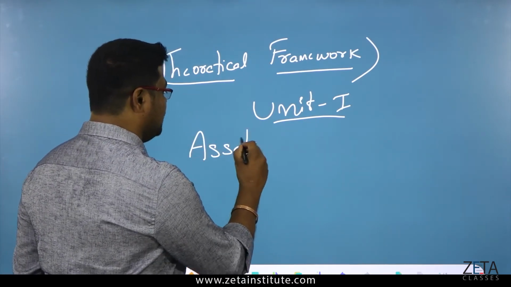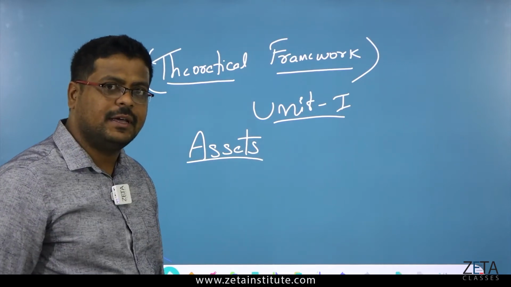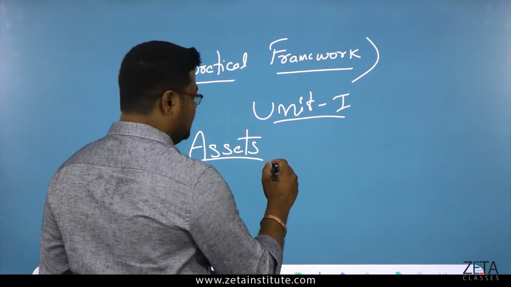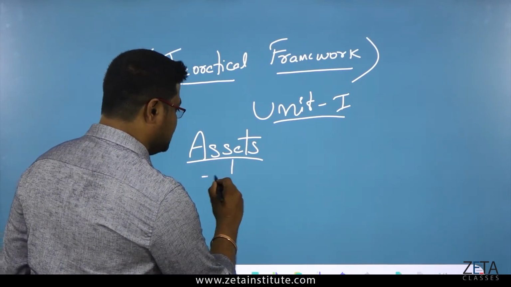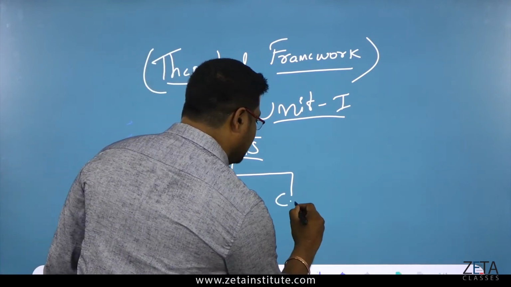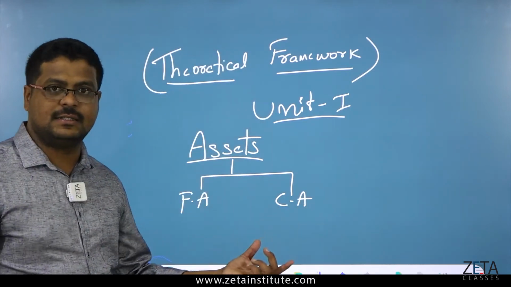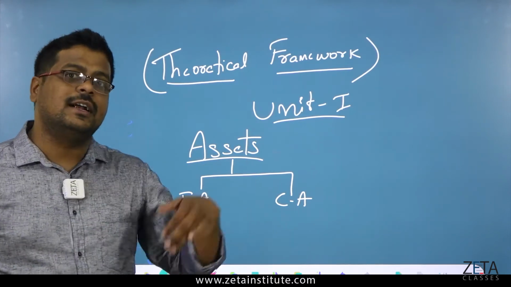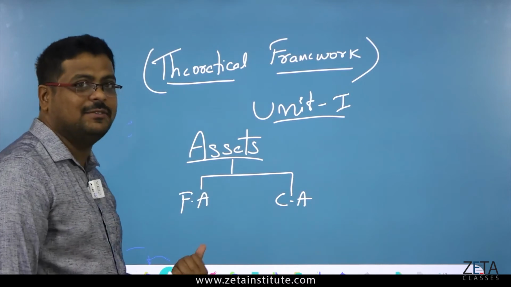Now I'll first talk about assets. See, in the assets there are two things, that is fixed assets and current assets. Two different things. Sometimes in some textbooks they might confuse you by stating non-current assets. Non-current assets are nothing but fixed assets only.